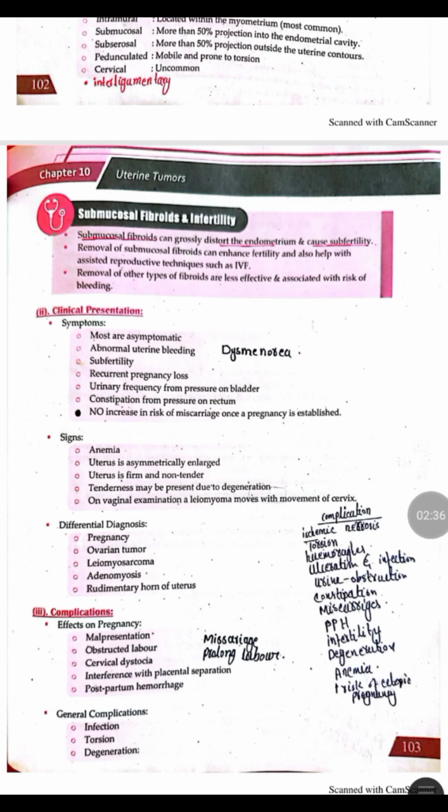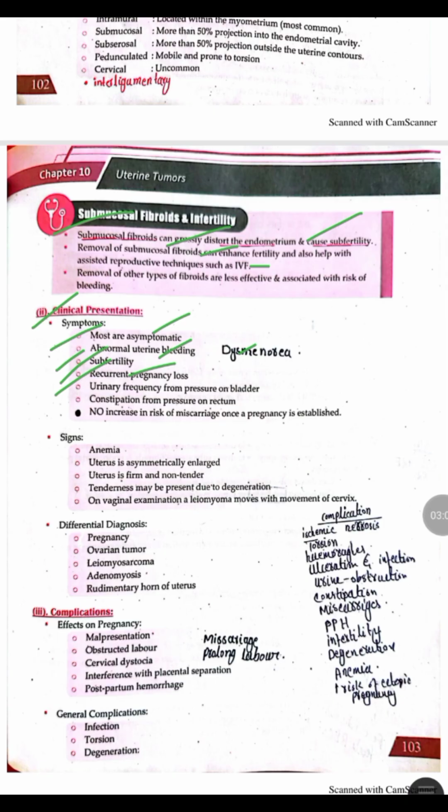So the submucosal fibroids are associated with increasing risk of infertility, and the removal of these fibroids can increase the chances of fertility. Next is the clinical presentation of a patient having fibroid. The patient of fibroid may be asymptomatic initially. The fibroid may cause abnormal uterine bleeding. They may cause dysmenorrhea, which is painful menstruation. It may cause infertility. It may cause recurrent loss of pregnancies or miscarriages.